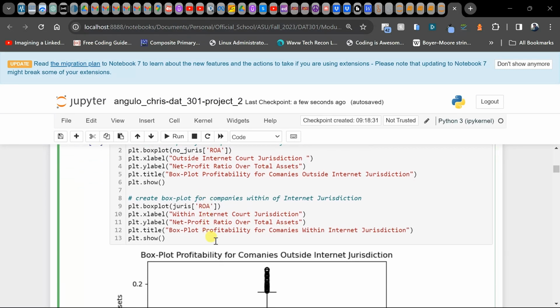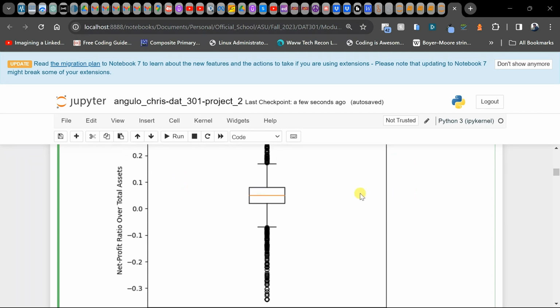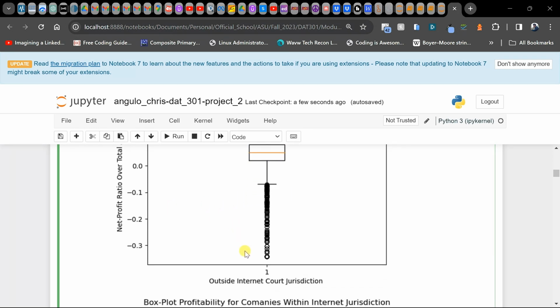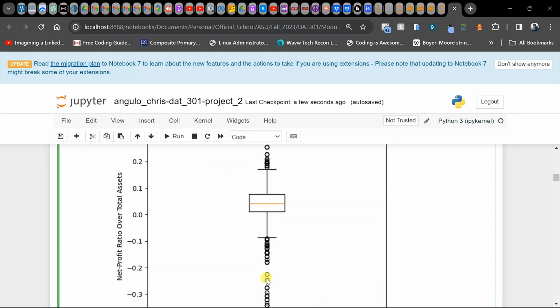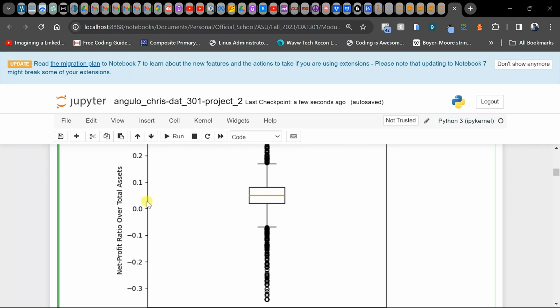Here we go. Here is the box plot for companies outside of the Internet jurisdiction, and we're just seeing the frequency. This is focusing on the data for the companies outside Internet jurisdiction.